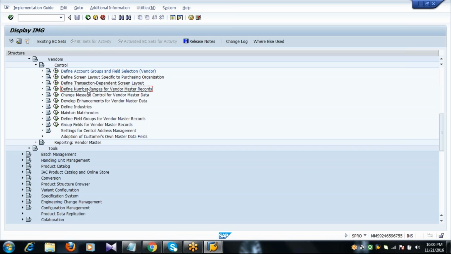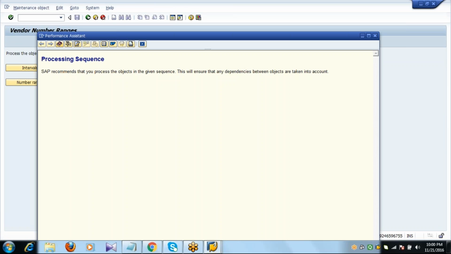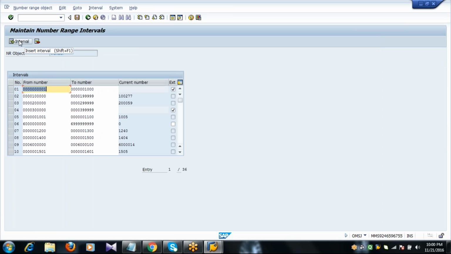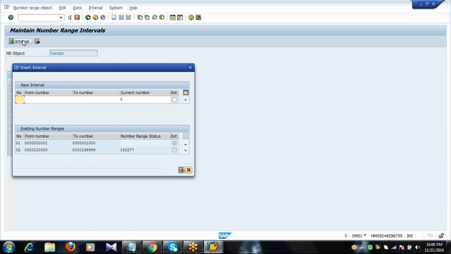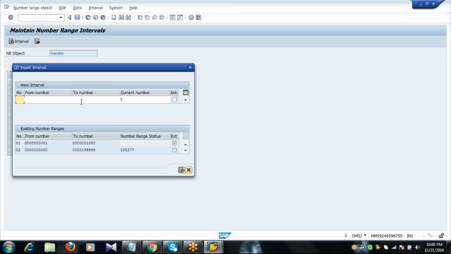Second step, define number ranges for vendor master records. Click on intervals. Again click on interval. So give any number. Any number means you cannot use the existing number range numbers, these are all 02, 03, 04 and all. You cannot give the same one. So I'll give any number, for example 25.